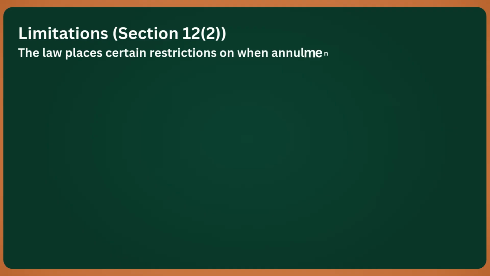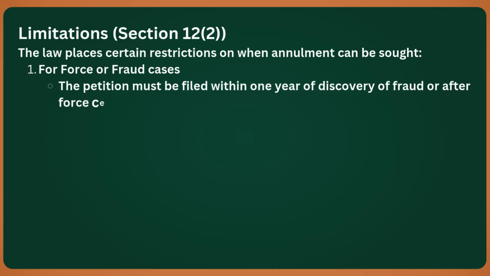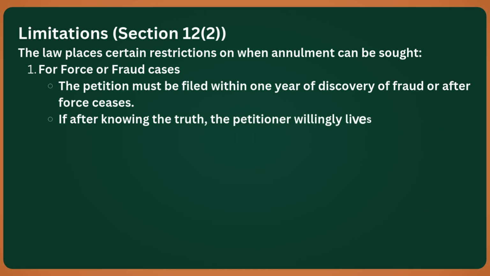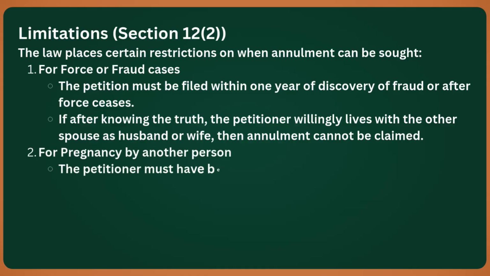Now, let's understand the limitations under Section 12, subsection 2 of the Hindu Marriage Act. For cases of force or fraud, the petition must be filed within 1 year from the date the fraud was discovered or from the time the force has ceased. Also, if after knowing the truth, the petitioner willingly lives with the other spouse as husband or wife, then annulment cannot be claimed.